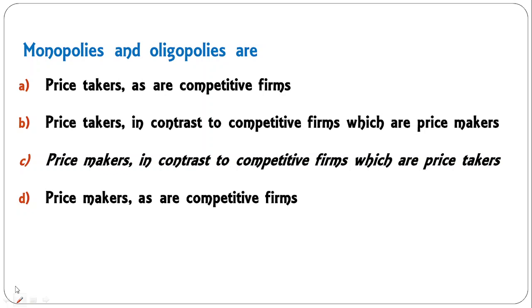Monopolies and oligopolies are price takers as competitive firms. No. Price takers in contrast to competitive firms which are price makers. No. Price makers in contrast to competitive firms which are price takers. In fact, C is the correct answer, because competitive firms are price takers, whereas monopoly and oligopoly, which are part of imperfect competition, are price makers. Okay, they decide the price. They have a say in deciding the price under monopoly and oligopoly. So C is the correct answer.